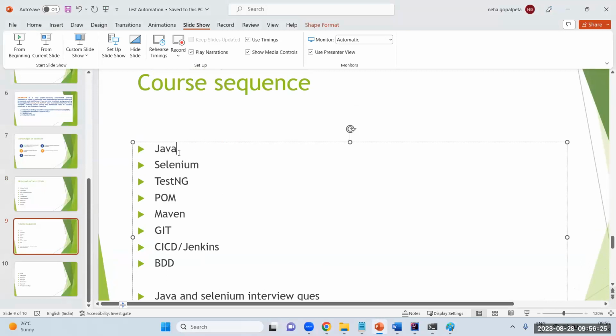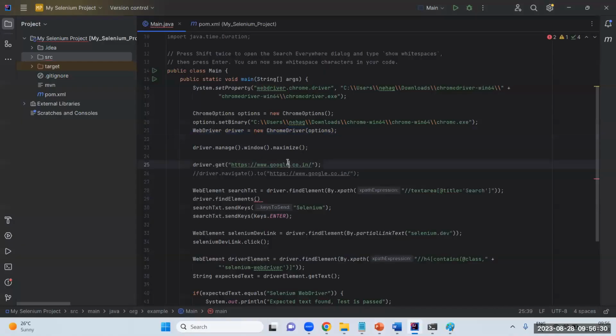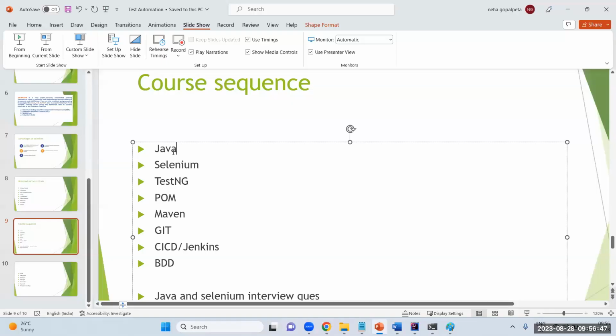First I'll be covering Java, because that's what I wanted to say. If I just directly go to Selenium and say System.setProperty is used for so and so function, and you just write this line of code, maybe you'll get an idea, but you don't understand in detail why we are using that. So I'll first start with core Java, all the OOPS concepts, data types, variables, exception handling, the keywords, and constructor.